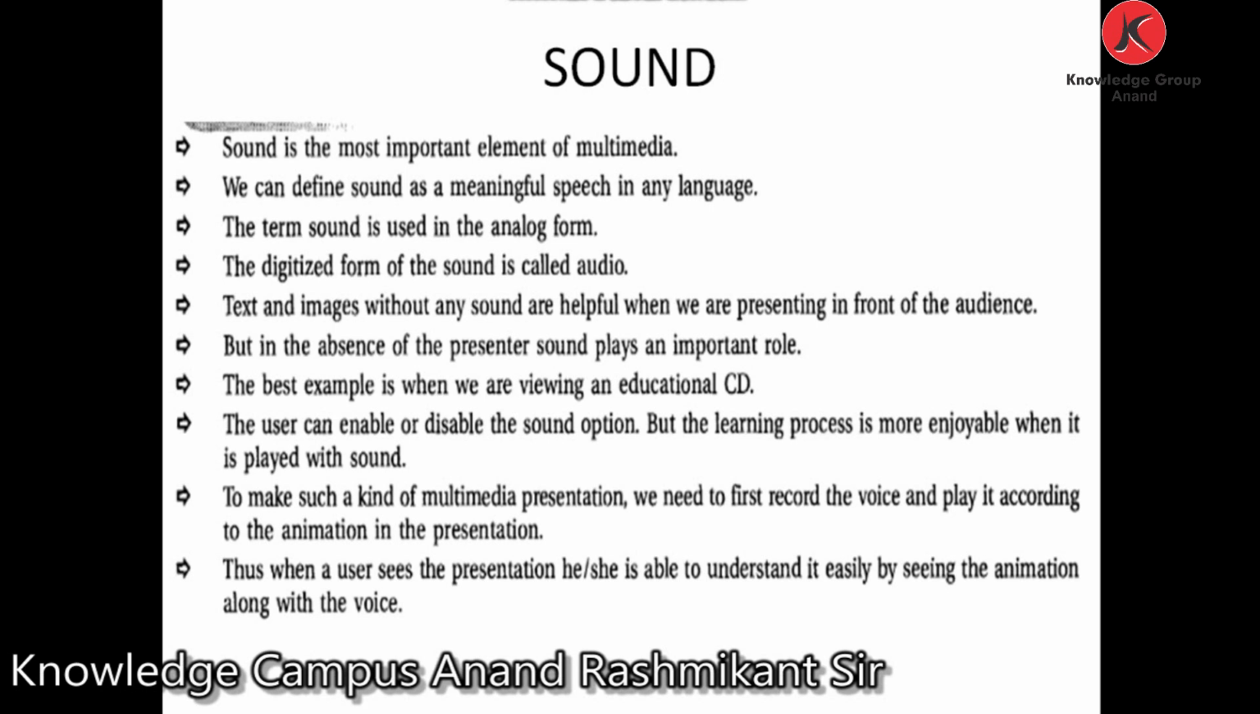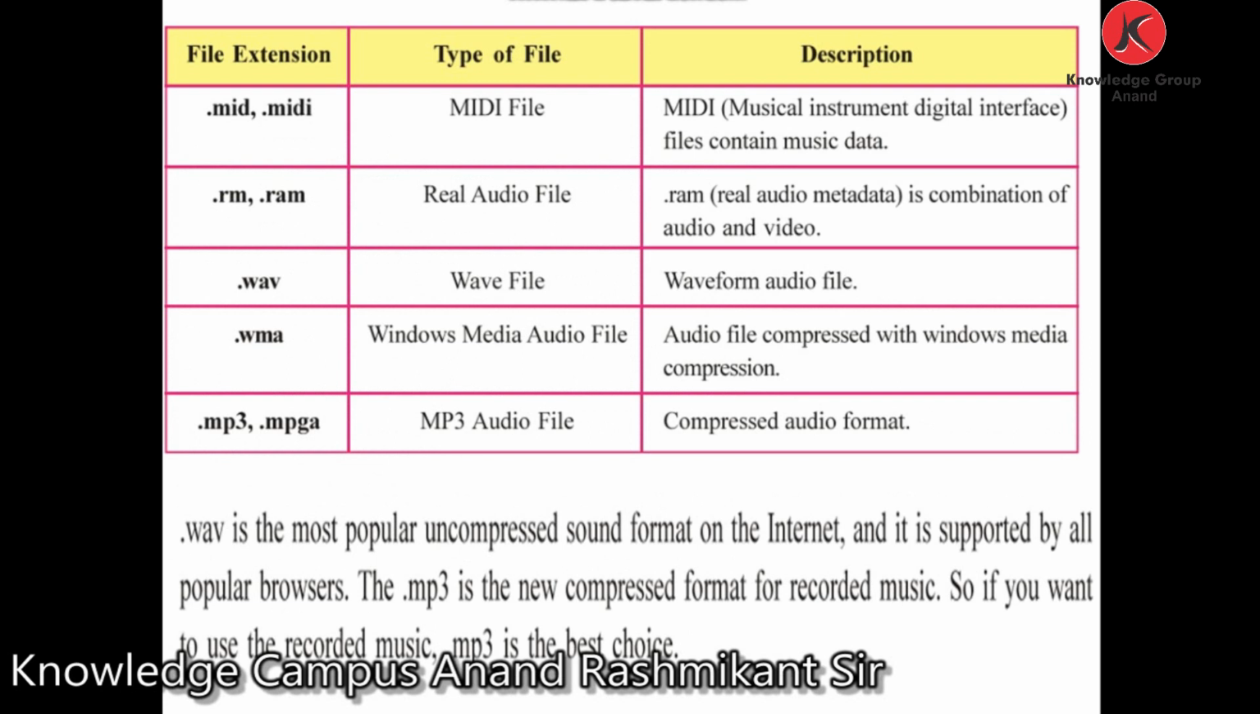To discover the type of media file, we should look at the file extension. You can see here, the file extensions are described. The commonly used audio formats are described here. .mid, a MIDI file. MIDI stands for Musical Instrument Digital Interface. These files contain music data. .rm, a RealAudio metadata file, is a combination of audio and video.